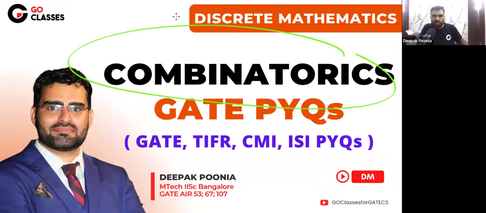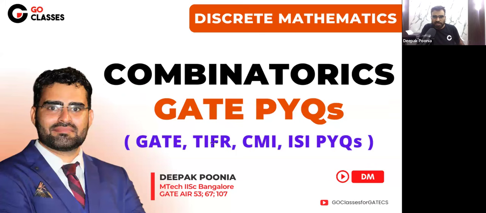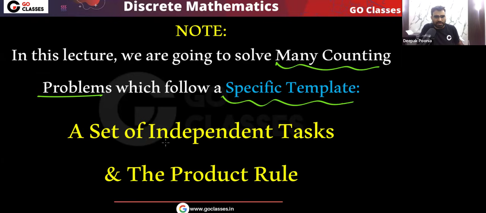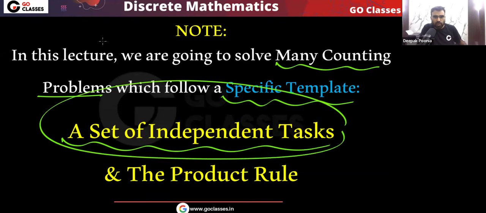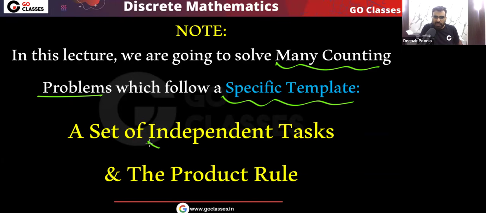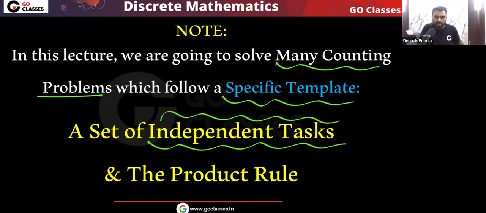So let's start combinatorics, GATE, and many other exams previous year questions. In this lecture, we are going to solve many counting related problems which follow a specific template. All the problems that we will solve in this lecture follow a specific template, and that template is basically that we have a set of independent tasks. We need to complete all the tasks, so we will apply the product rule. Very simple. We have a set of independent tasks, means these tasks do not affect each other. All of them are independent.